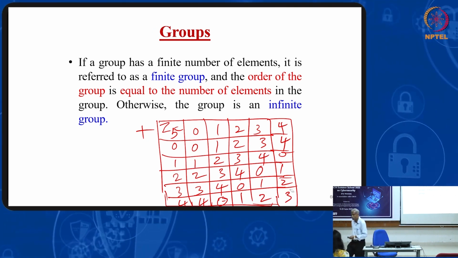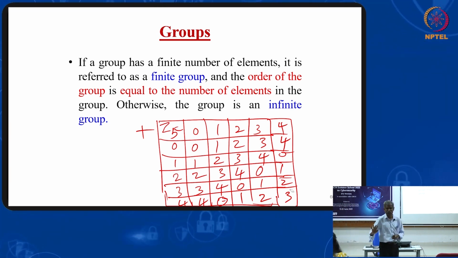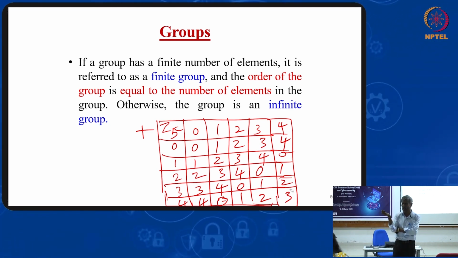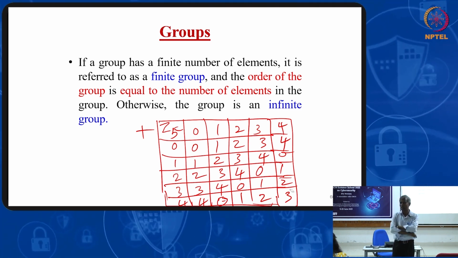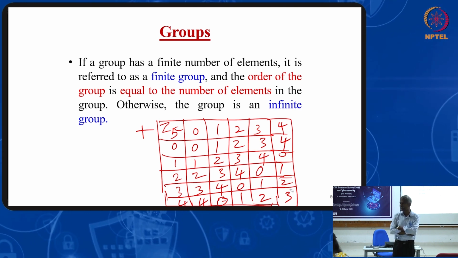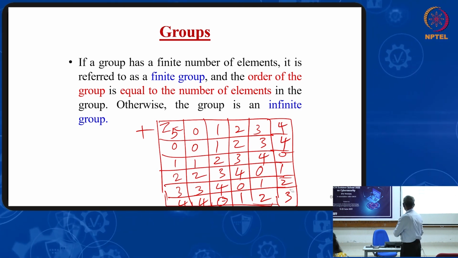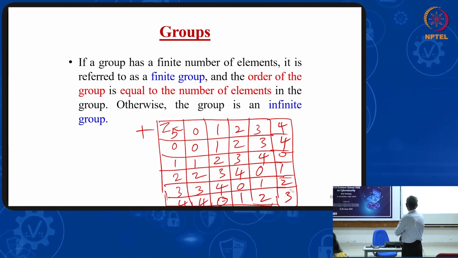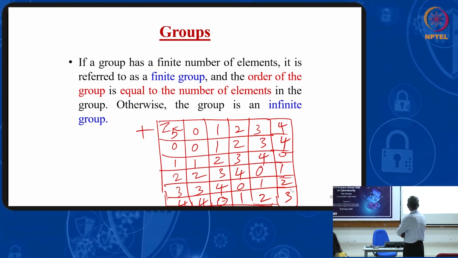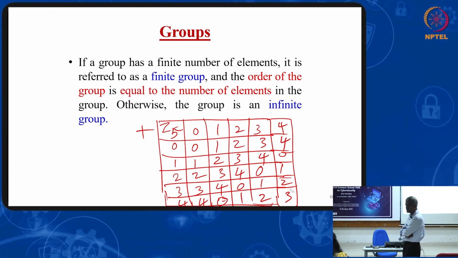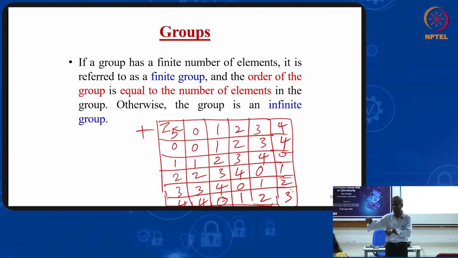Is this group a finite group or infinite group? Will it form a group first of all with respect to addition modulo 5? We can do it for multiplication modulo 5 also, but I am doing it for addition modulo 5. What is the identity element? 0. Now the inverse of any element. Let me take 3. What is the inverse of 3? 3 plus something should give 0.